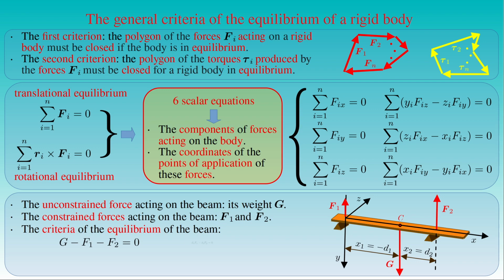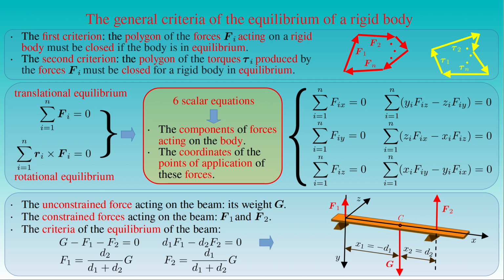The vector equation describing the criterion of the rotational equilibrium of the beam has a non-vanishing z component, and it states that the distance d1 times the magnitude of the force F1, minus the distance d2 times the magnitude of the force F2, is equal to 0. The magnitudes of the two forces F1 and F2 can be expressed from these two equations as the ratio of the distance d2 to the sum of d1 and d2, times the magnitude of G, and the ratio of the distance d1 to the sum of d1 and d2, times the magnitude of G, respectively.